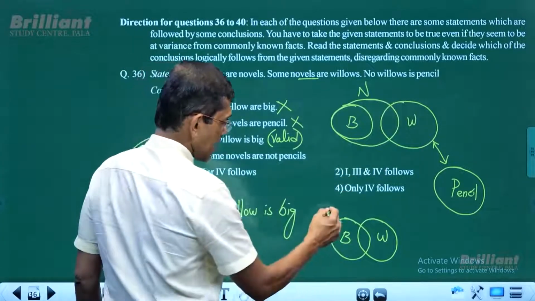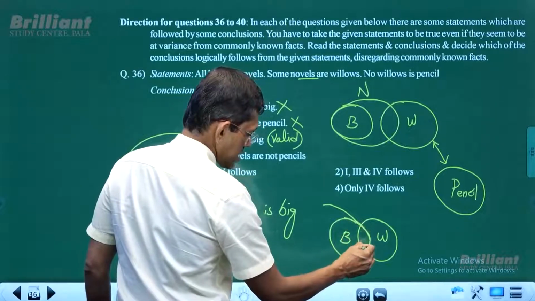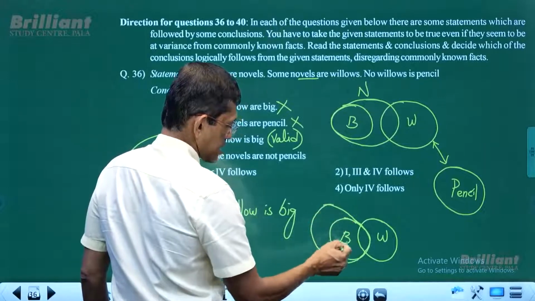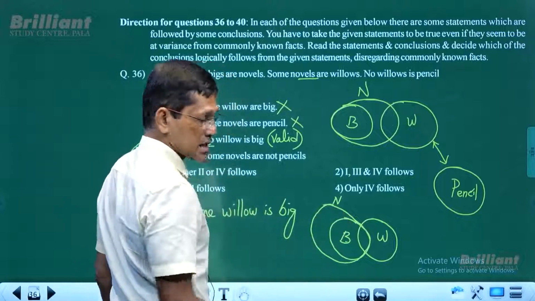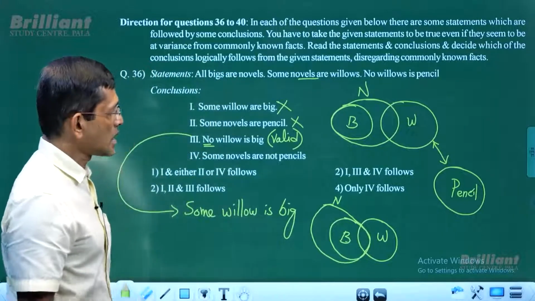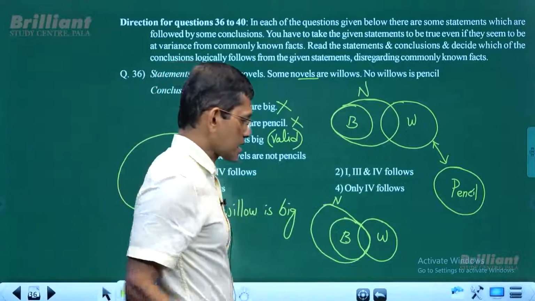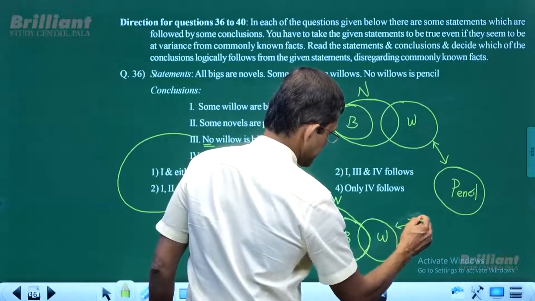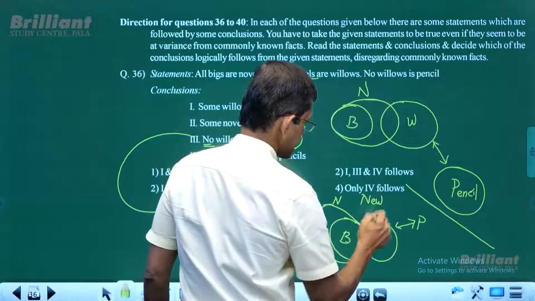So we have to bring in novels such that big is completely inside novels, and novels overlap with the willows. Good. Now, willows are not intersecting with the pencil, so we have to have that pencil as well. So this is the new diagram we have.